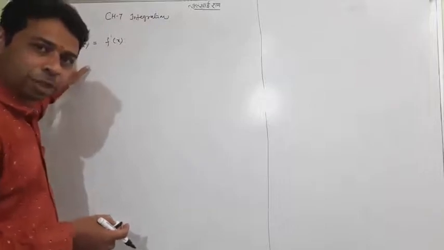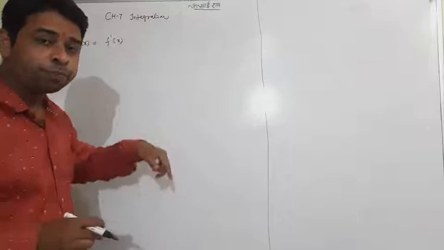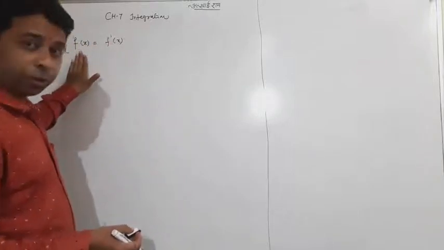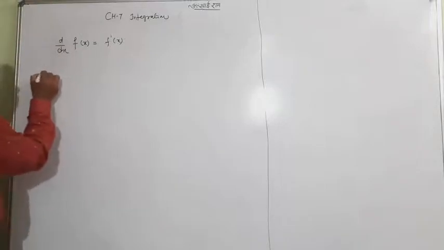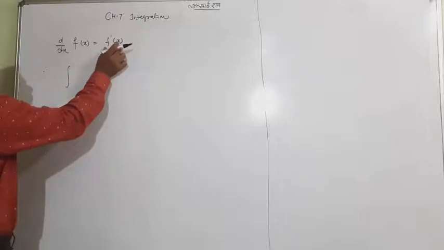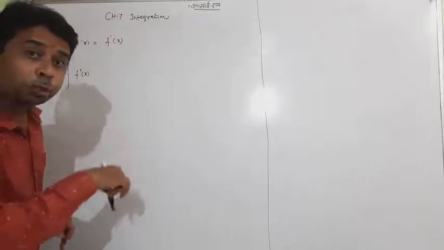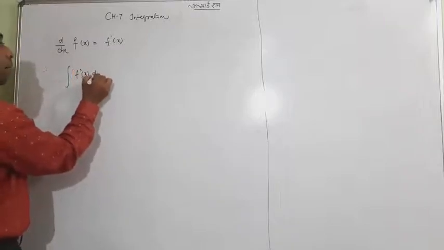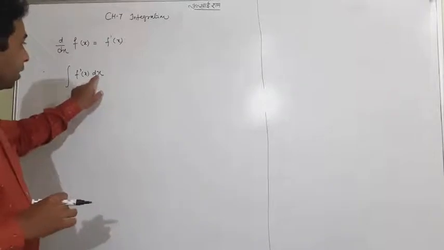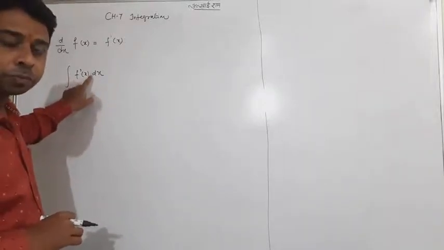So now I'm going to write the symbol as well as the working procedure: the integration of f dash x is f of x. The integration symbol is written with the function you want to integrate, and with respect to x is indicated with dx. Here dx means you are doing integration of the function with respect to x.